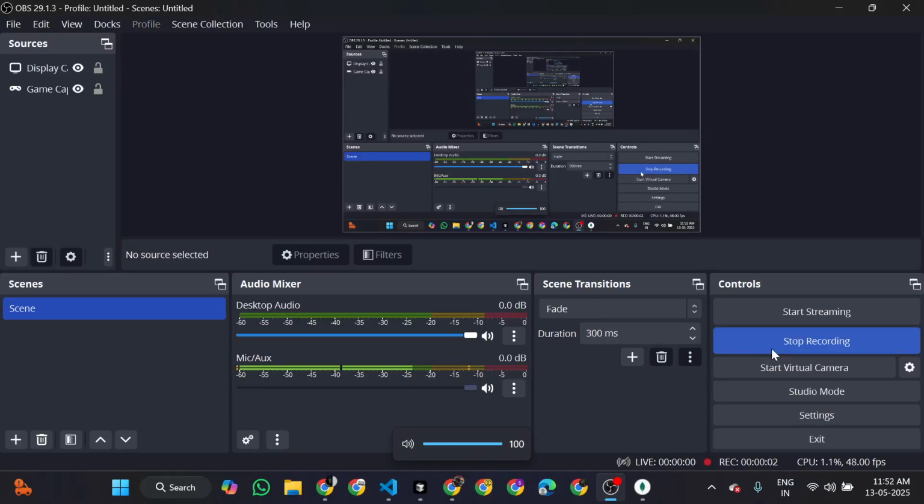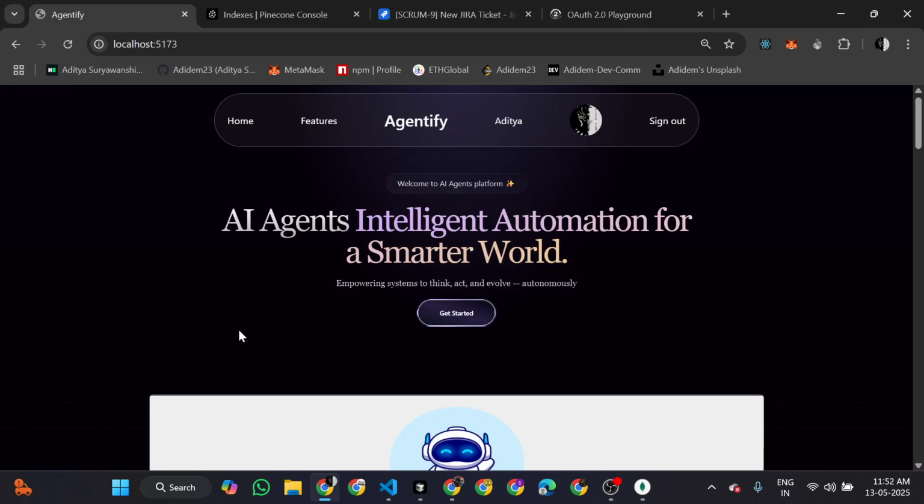Hello all, Aditya Suryavanshi this side, and this time I am presenting my new project, and this project name is Agentify. As you can see, in the recent 2-3 months, the AI agent space has bloomed with